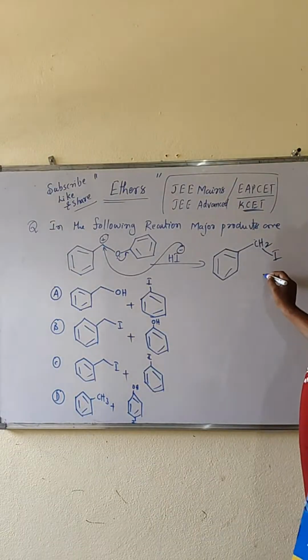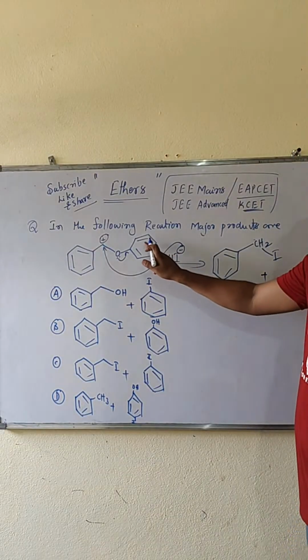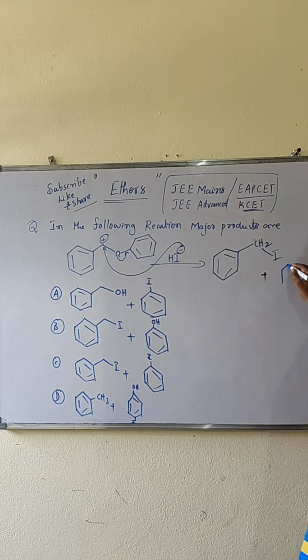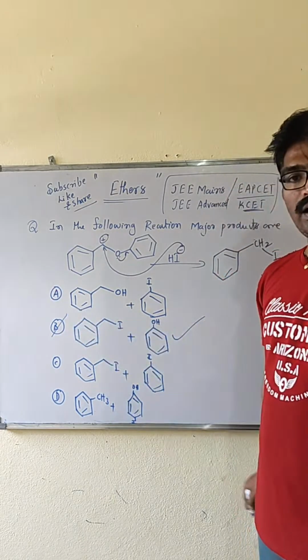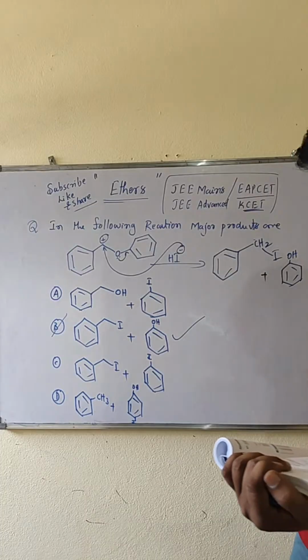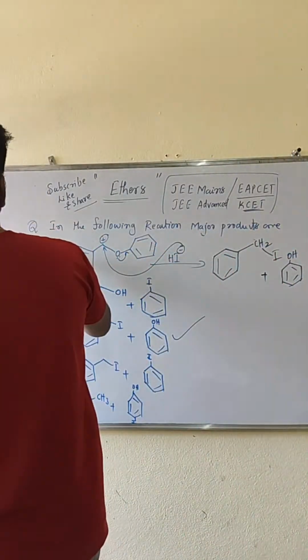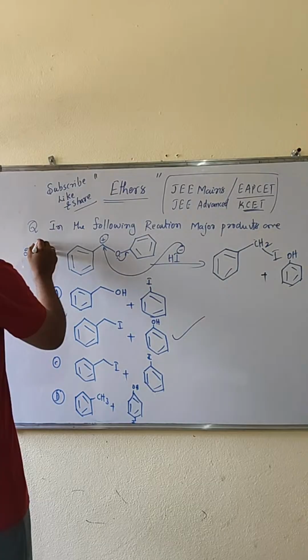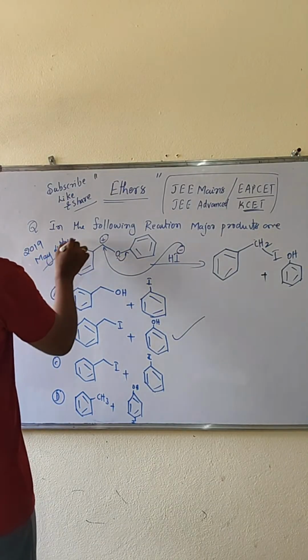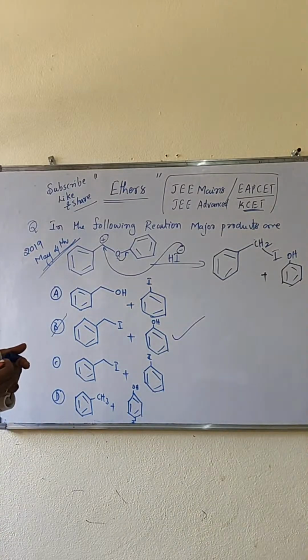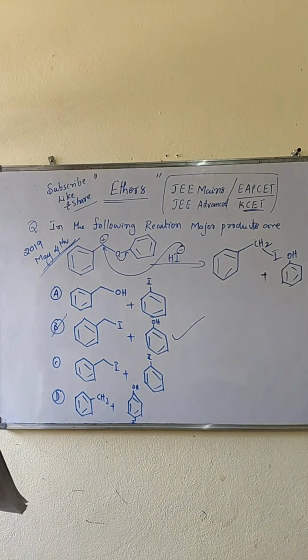Looking at the second product, the benzene attached with direct OH, right? So the second one is benzene attached with direct OH. Option B is the correct answer. Understand, my dear students? This question was asked on 2019 May 4th. Okay? Understand all of you? So we'll see the next question.